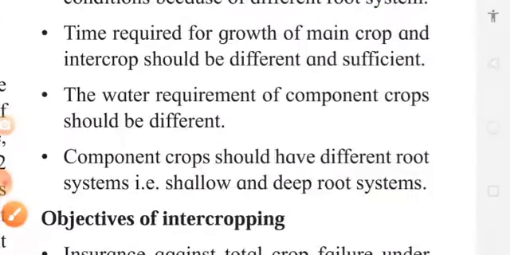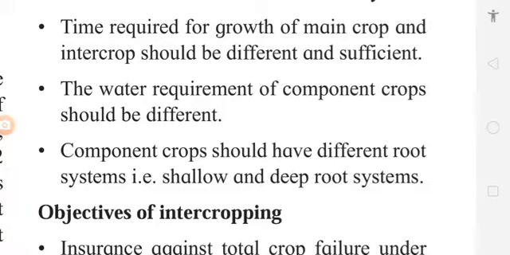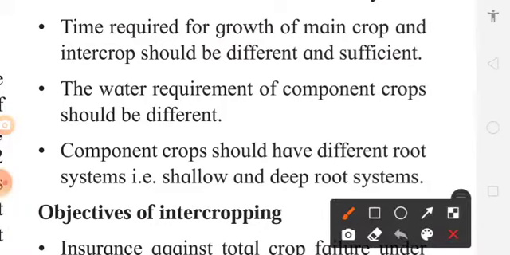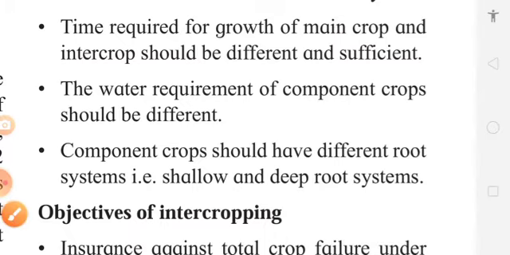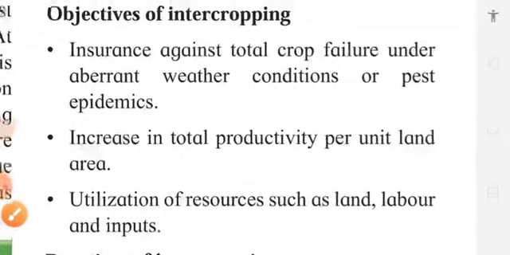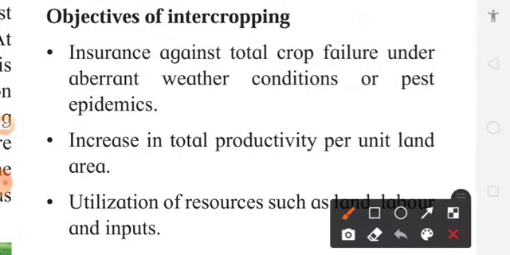So that will also fulfill the requirement of water, and the requirement of farmers and all that. Now what are the objectives of intercropping? The objectives of intercropping are that the crop failure risk due to weather is reduced, and due to pests is reduced.